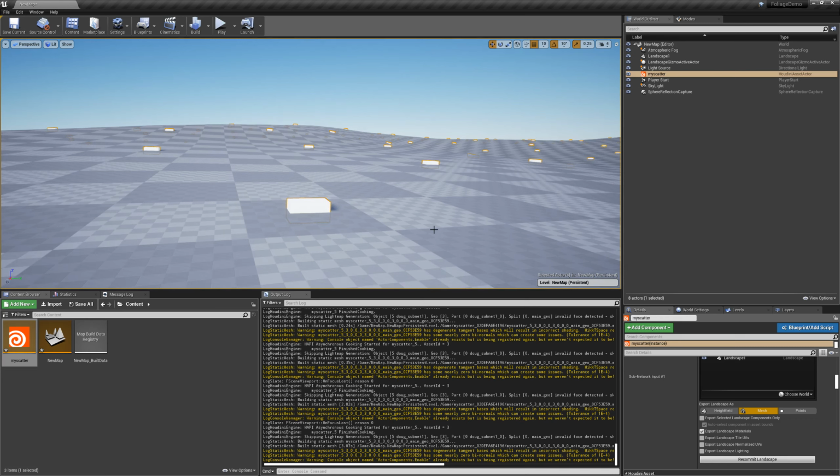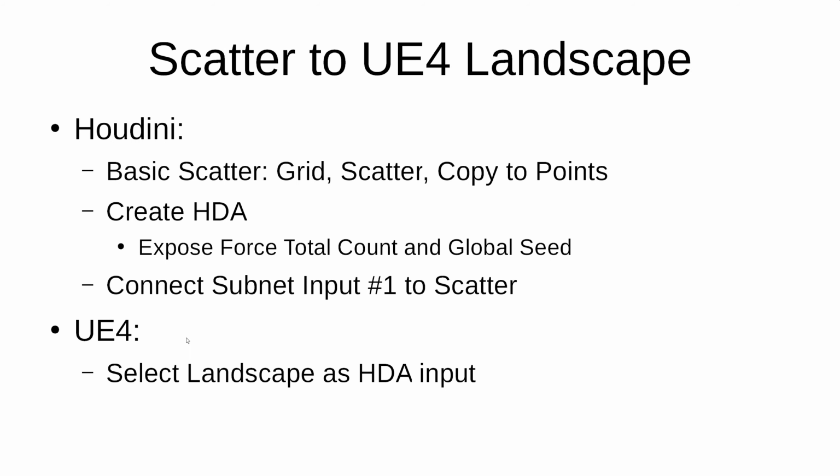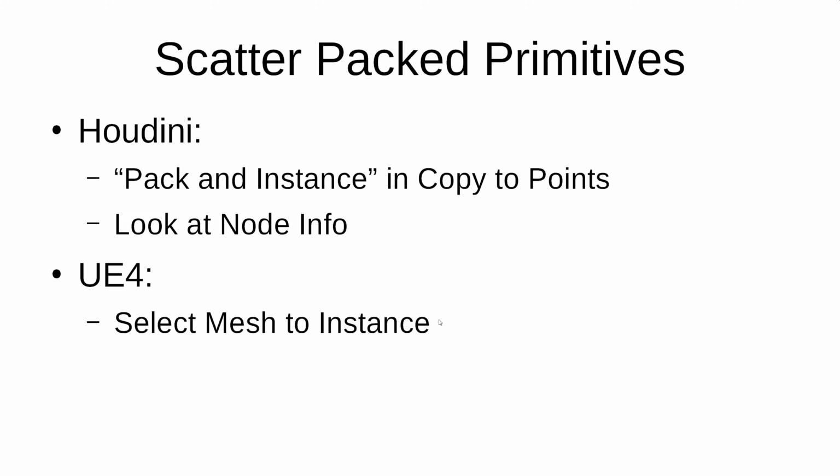Let me go over to my notes again and see if we're... So we've done all this stuff. We've selected the landscape as input. So now let's go to the next slide, which is scatter packed primitives. And I think doing this will probably fix the problem with the meshes being laid down. So the first thing we're going to do is go into Houdini and turn on the packed instance in the copy to points node. Then we'll take a look at the node info so you can see the difference between having that on and off. And then in UE4, we'll select different meshes to instance.